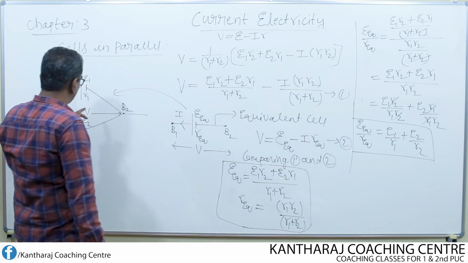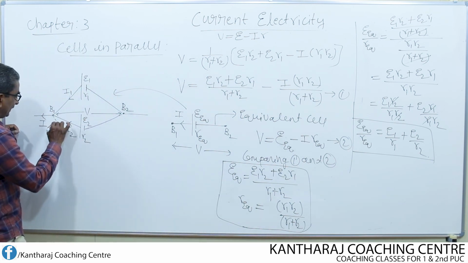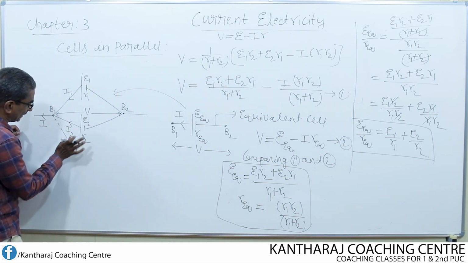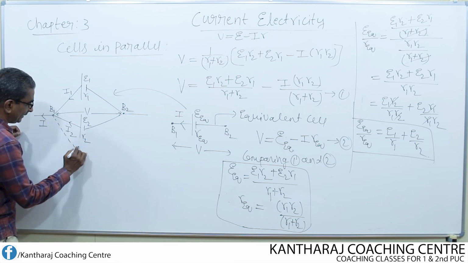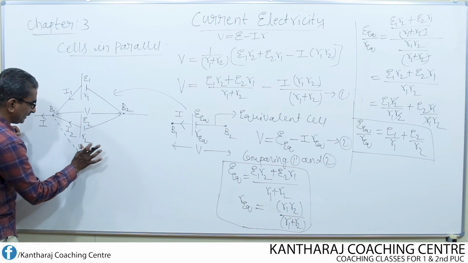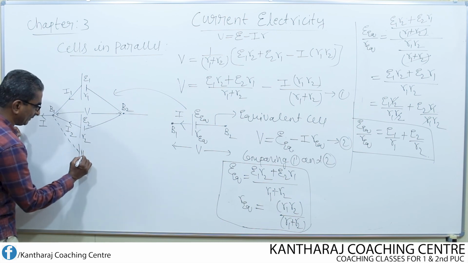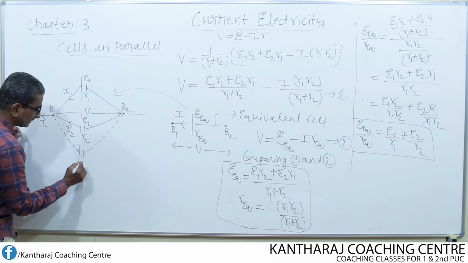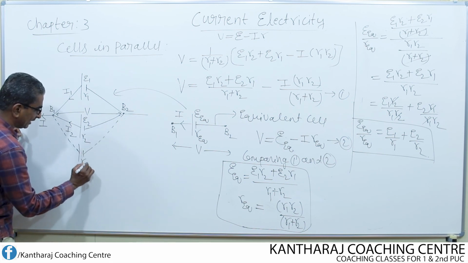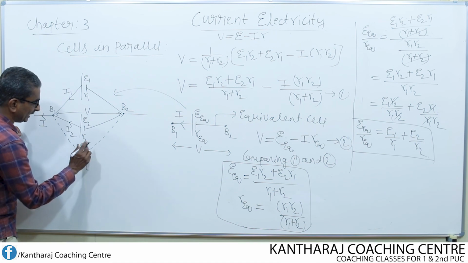Suppose instead of two cells, n number of cells are connected together. n means maybe 10 cells or maybe 15 cells or maybe 20 cells, whatever it may be. Then let us consider this as the nth cell of internal resistance Rn and EMF En.